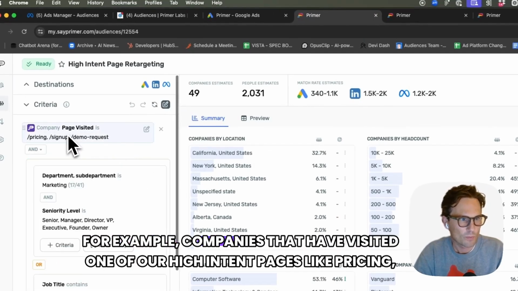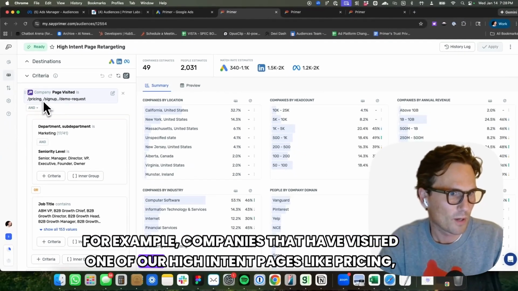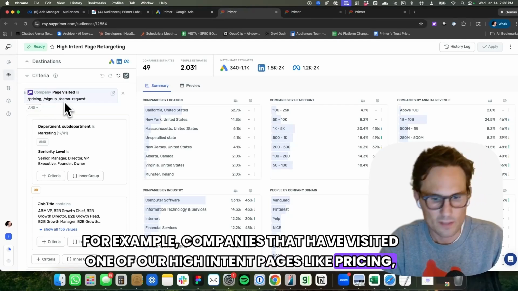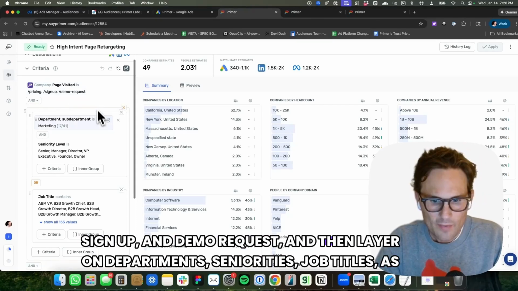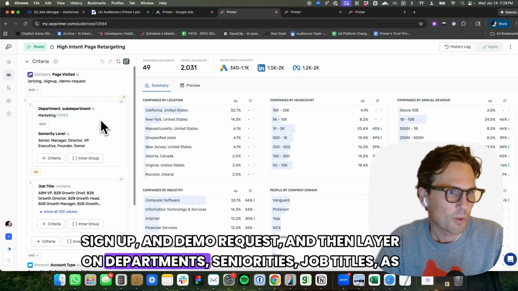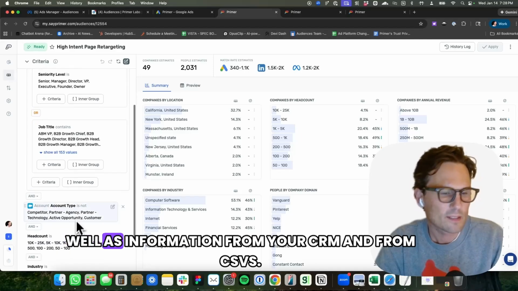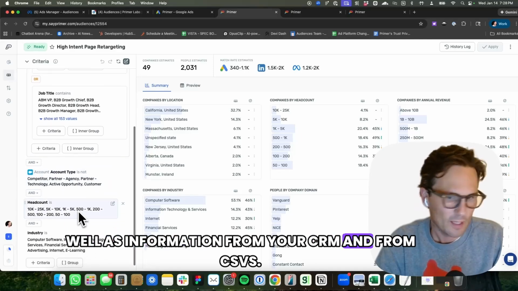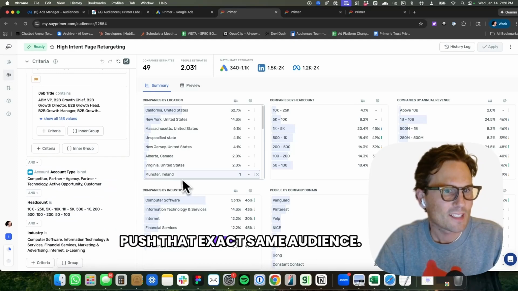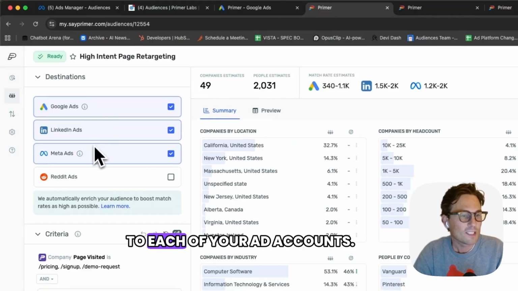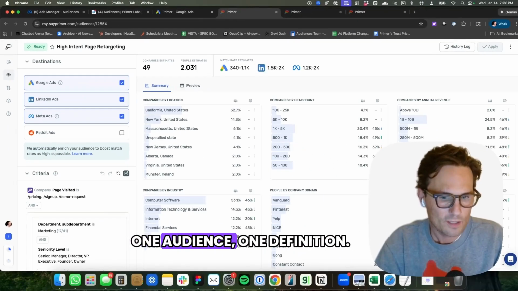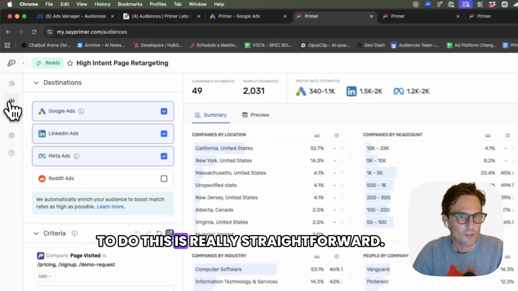For example, companies that have visited one of our high intent pages like pricing, sign up, and demo request, and then layer on departments, seniorities, job titles, as well as information from your CRM and from CSVs. Push that exact same audience to each of your ad accounts. One audience, one definition.